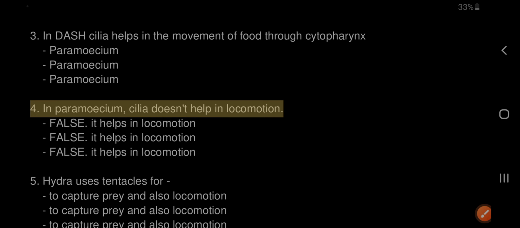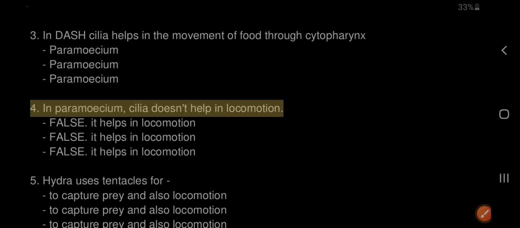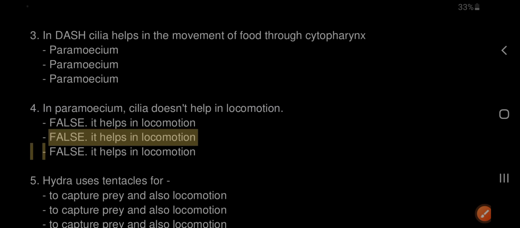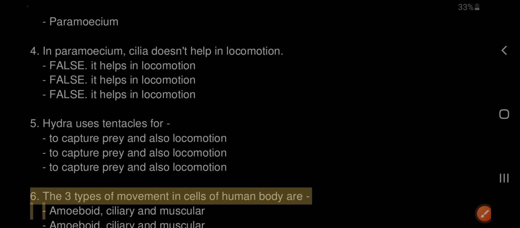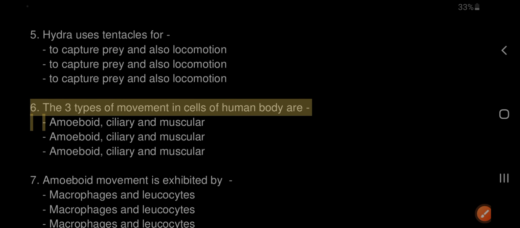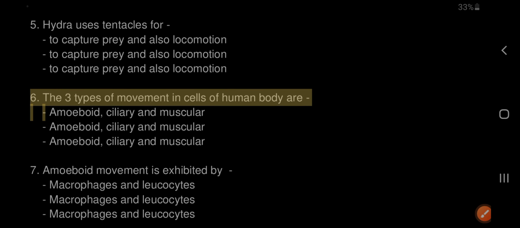False, it helps in locomotion. 5. Hydra uses tentacles to capture prey and also for locomotion. 6. The three types of movement in cells of the human body are amoeboid, ciliary and muscular.